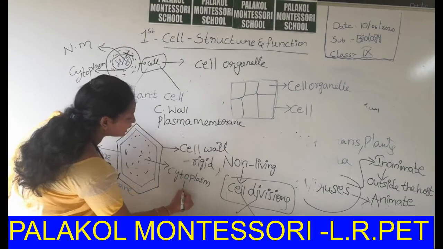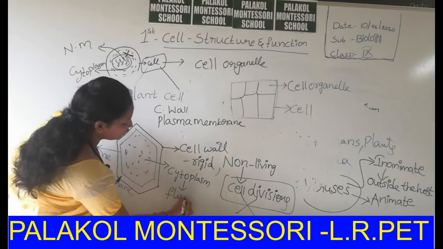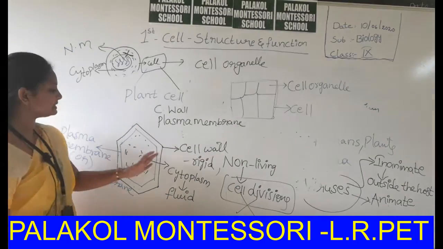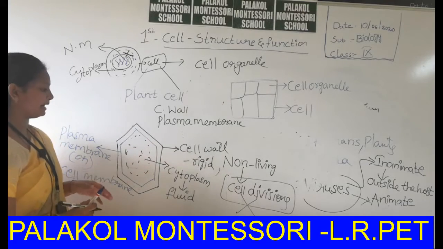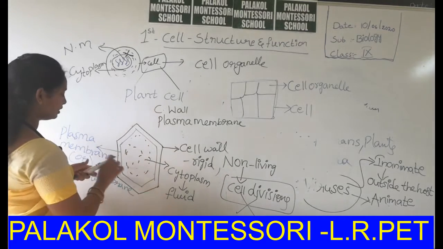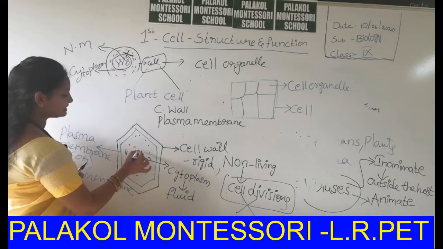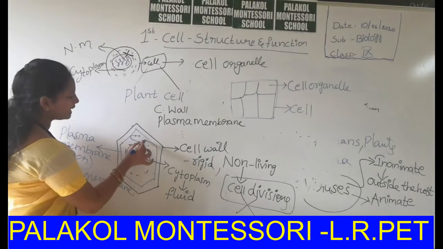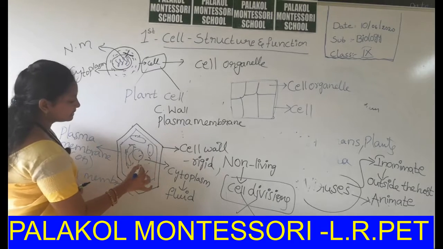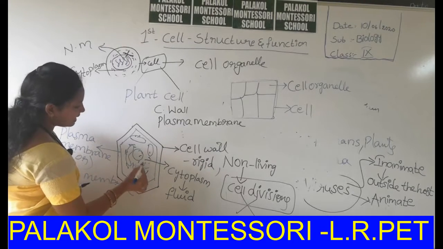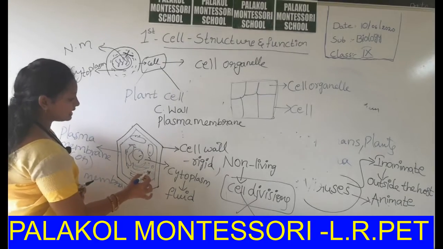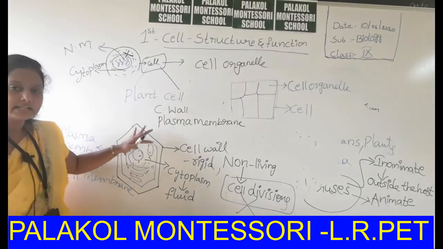Cytoplasm is a fluid-like, jelly-like structure present inside the plasma membrane. In this cytoplasm, many different cell organelles like the nucleus, vacuole, mitochondria, chloroplast, Golgi complex, endoplasmic reticulum, lysosomes, etc. are present.